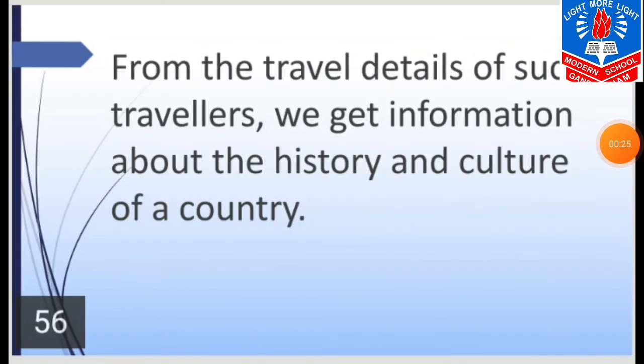From the traveler details of such travelers, we get information about the history and culture of a country. From these travelers, we get the history and culture of a particular country or a state, because the travelers used to travel and note down their lifestyle, food, attire, everything in detail, and we get to know about the country or a state by this.